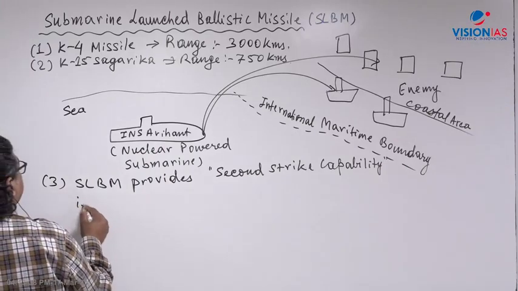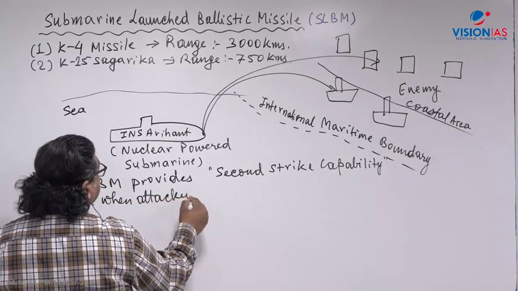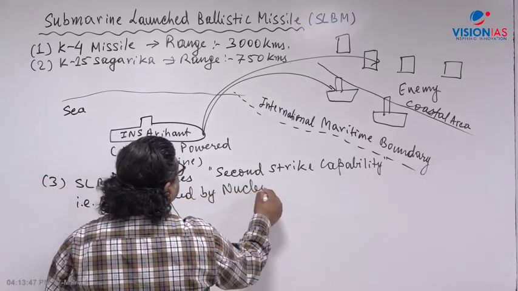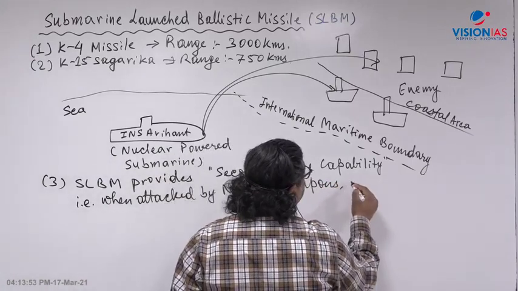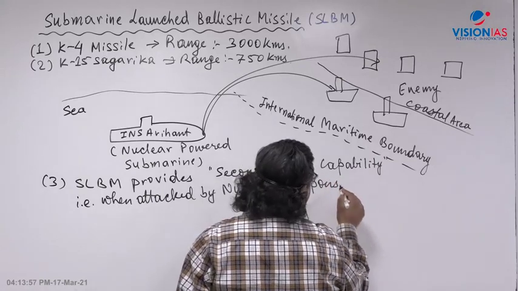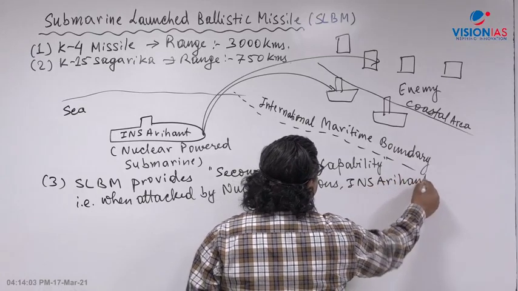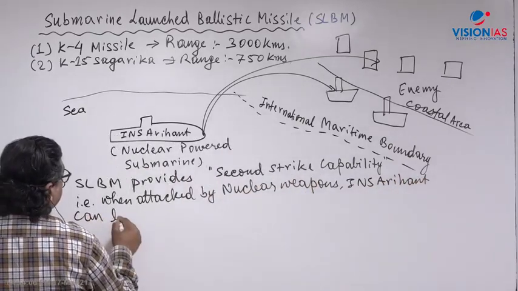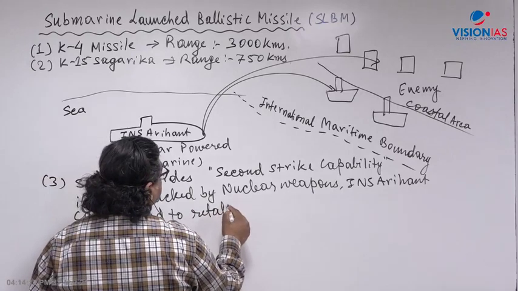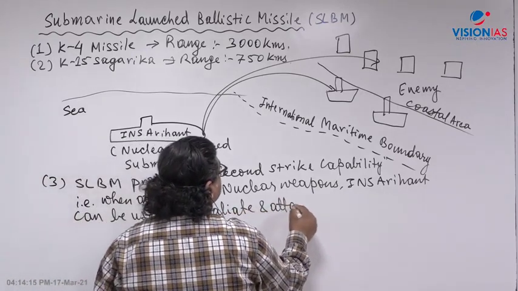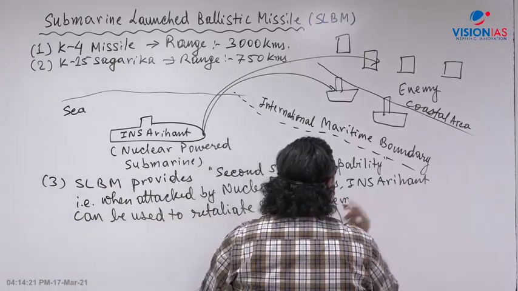What is the meaning of that? It means that when India is attacked by nuclear weapons, a nuclear powered submarine like INS Arihant can be used to retaliate and attack the enemy with the SLBM. That is the capability it comes with.